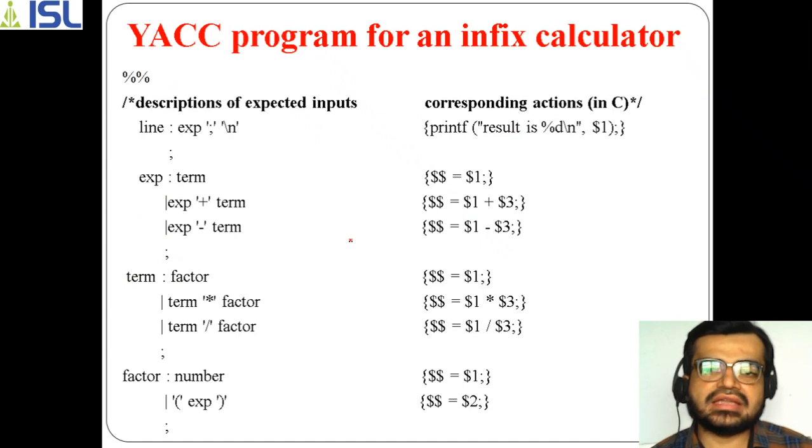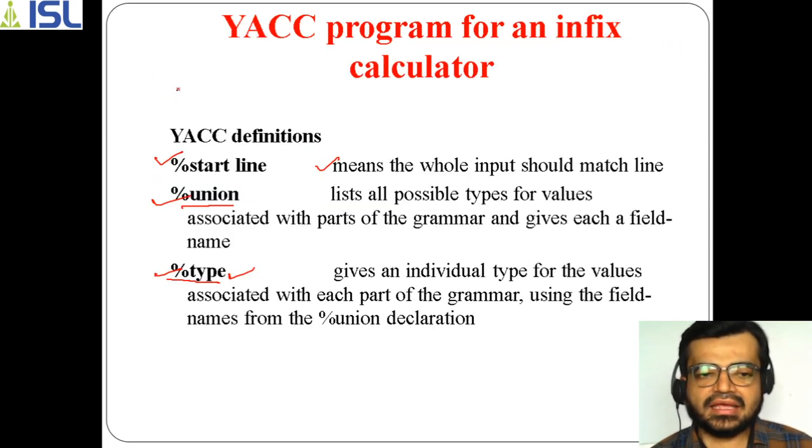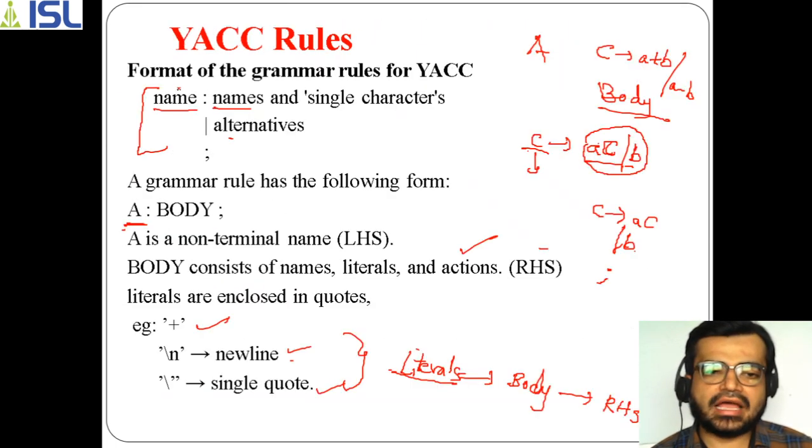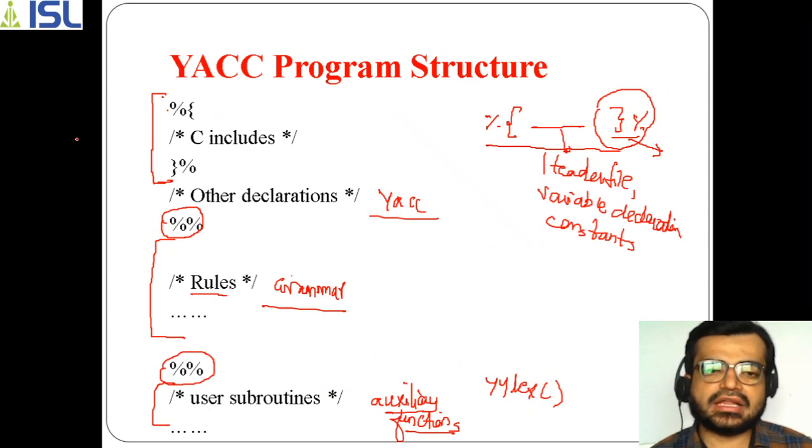So moving to the next part of your program, it will start with this separator symbol. So what is this separator symbol? %%. Because in the structure, I mentioned that the program structure will be divided into parts. The first part is this one, the second part is your grammar rules, and the third part is your auxiliary functions, or you can term them as subroutines.